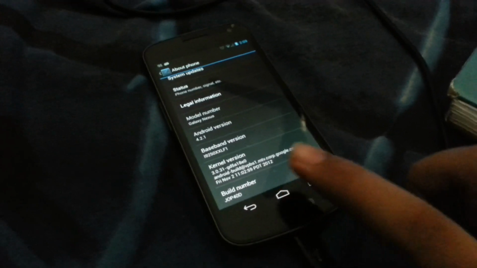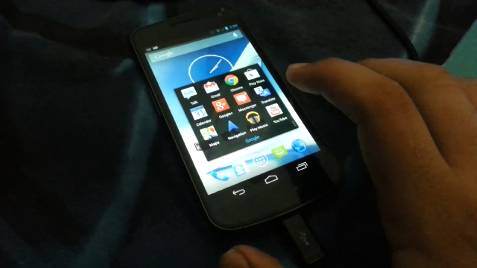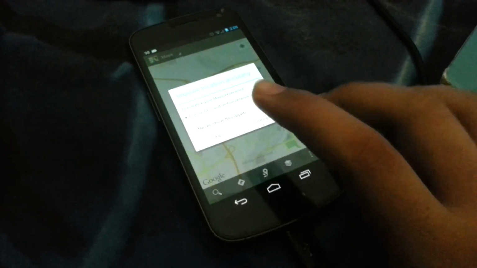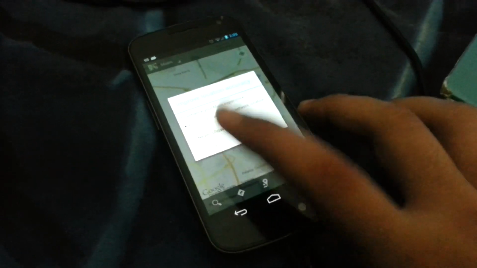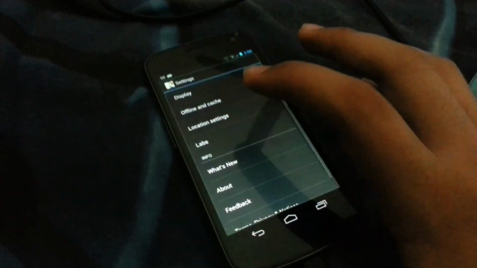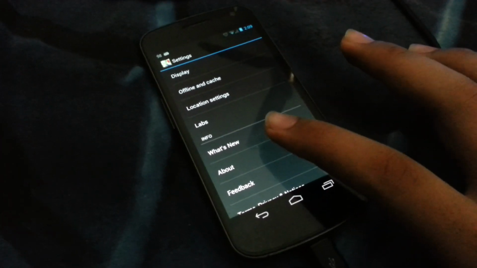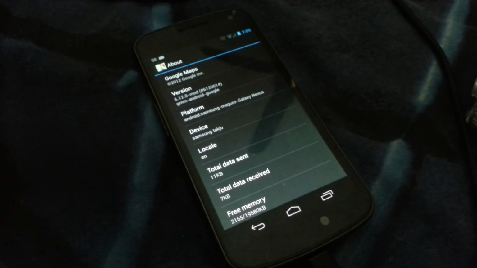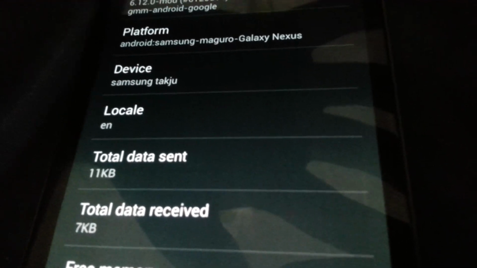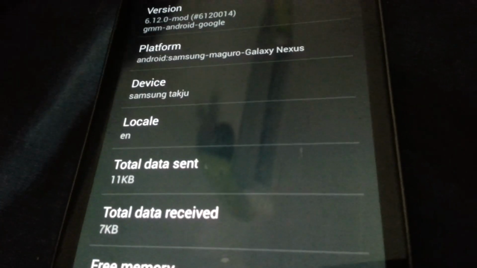For checking that, you just have to go to your maps, it's the simplest way to do that. Then you have to go to settings, about, and as you can clearly see over here, it says the device is Takju.